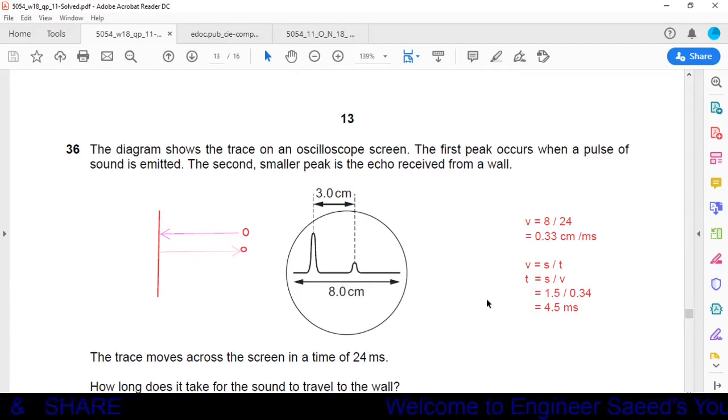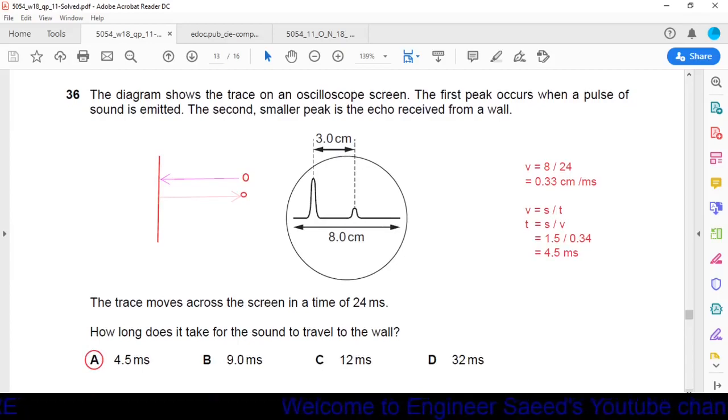Question number 36. The diagram shows the trace on an oscilloscope screen. The first peak occurs when a pulse of sound is emitted. The second smaller peak is the echo received from the wall. The trace moves across the screen in a time of 24 milliseconds. How long does it take for the sound to travel to the wall?